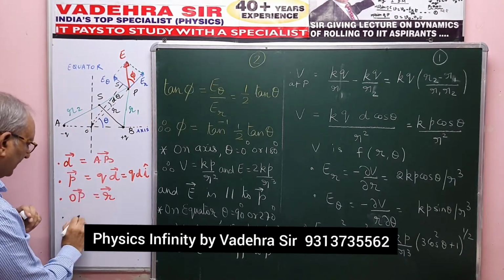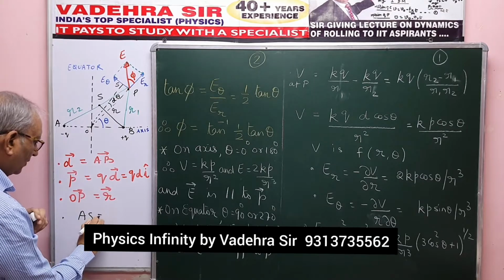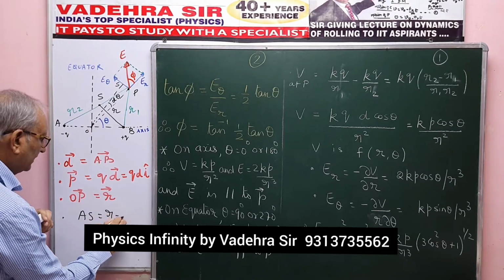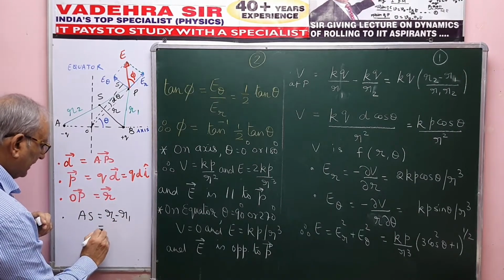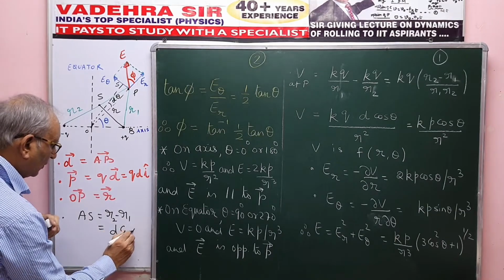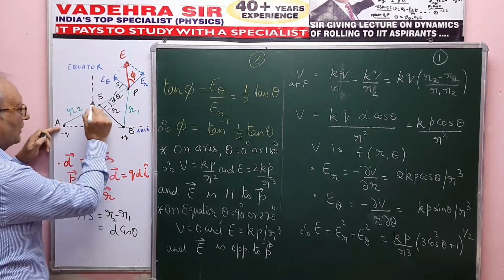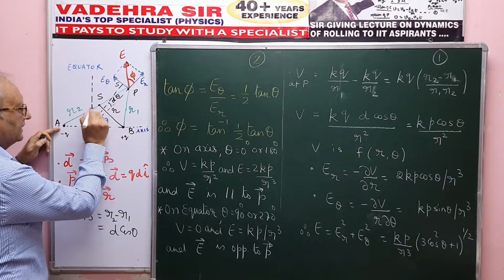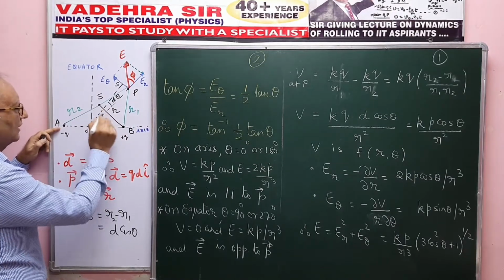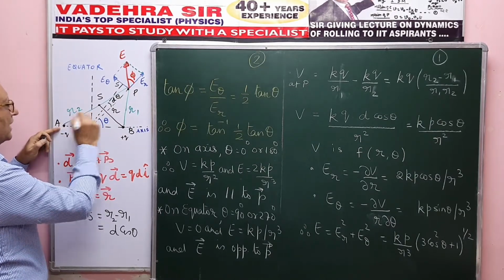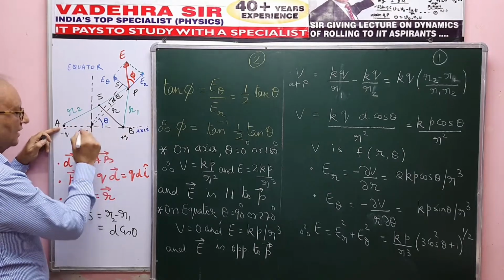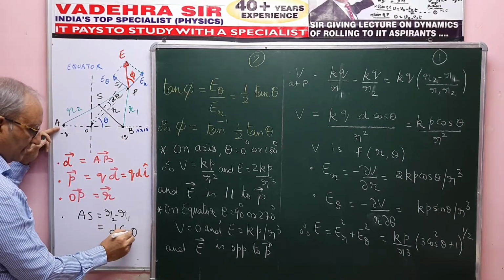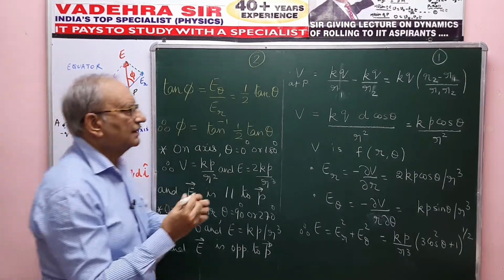So I can write here AS would be R2 minus R1, and that will be D cos theta. So if I look at this right angle triangle, well, of course this is 90 degrees in this right angle triangle. So AS is R2 minus R1, this is D, so R2 minus R1 is D cos theta. Exactly, that's what I do here.